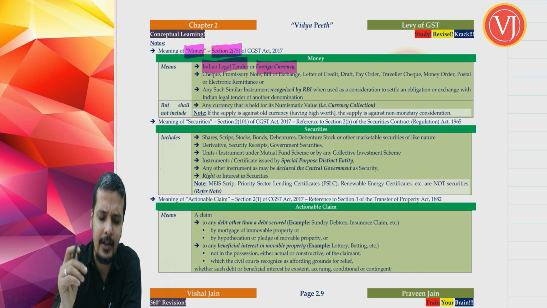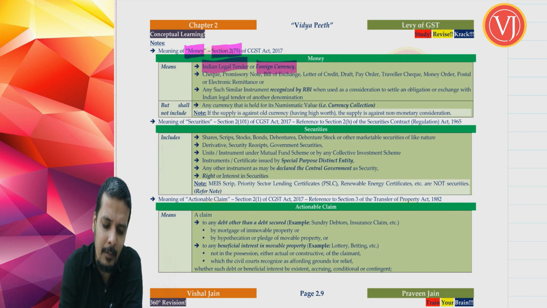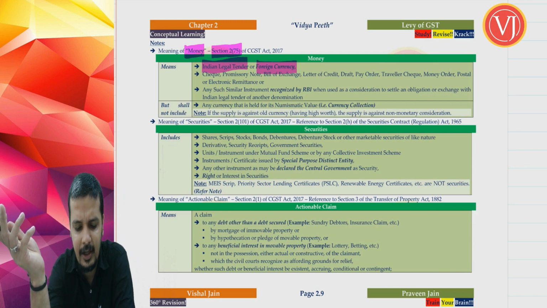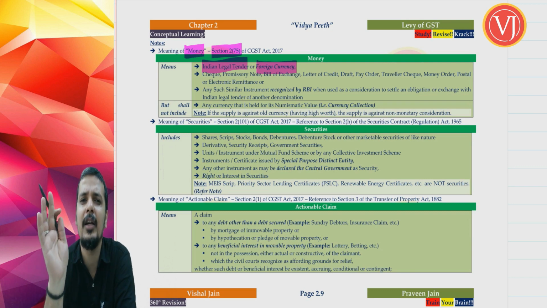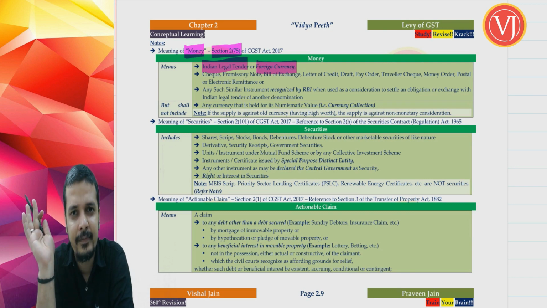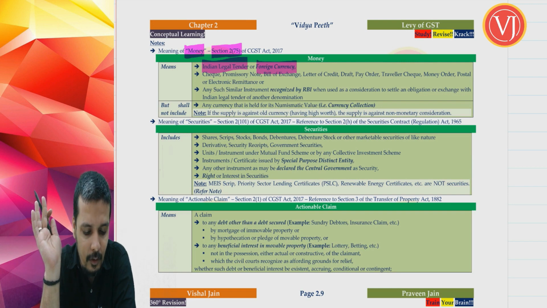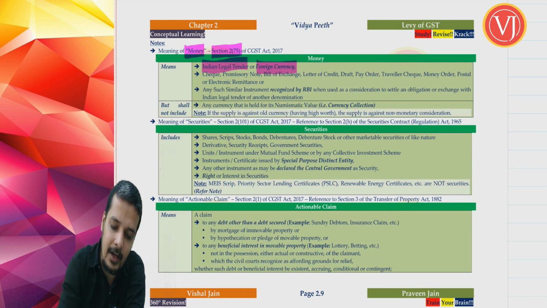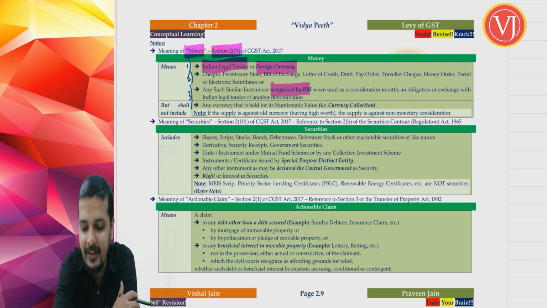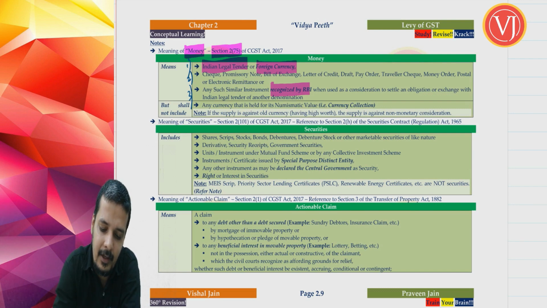So it is Indian legal tender or foreign currency, or cheque, promissory note, bill of exchange, letter of credit, draft, pay order, traveler's cheque, money order, postal or electronic remittance, etc. We are talking about all types of negotiable instruments, or any such similar instrument which is recognized by RBI when used as consideration to settle the obligation. The classic example here, you can take the example of say Paytm or BhimPay. So any example you can take, right?